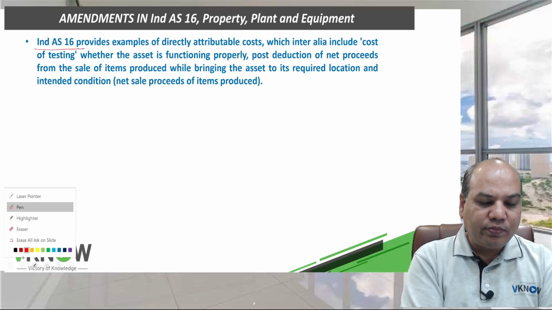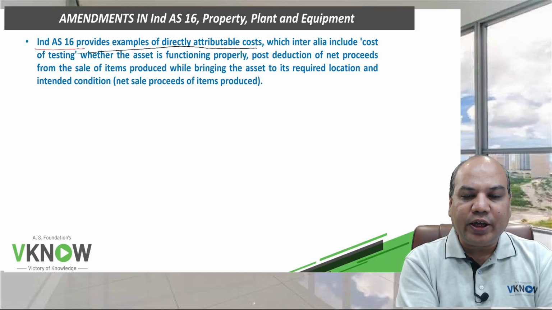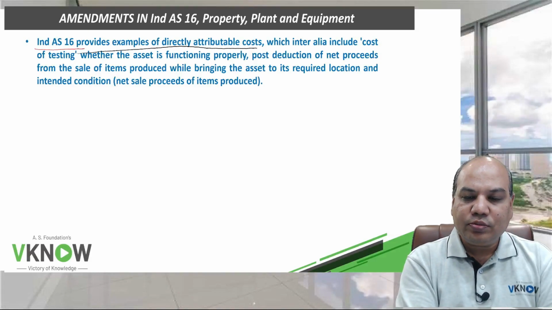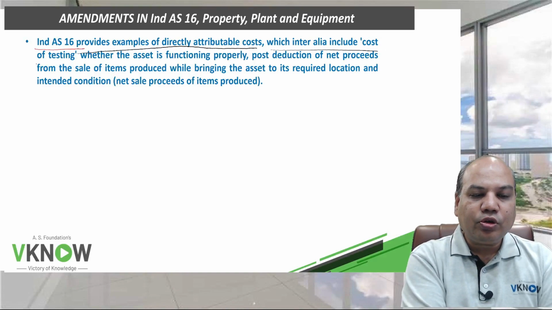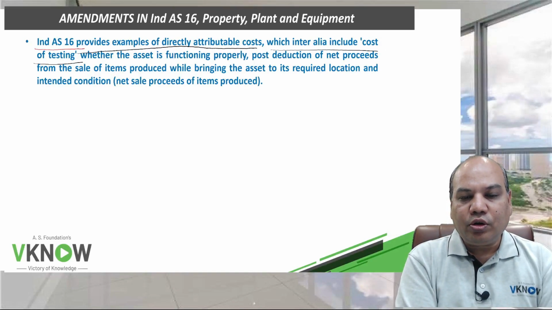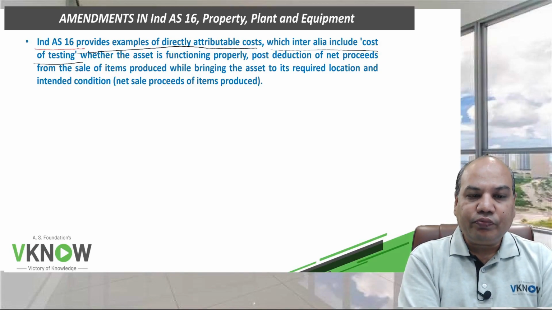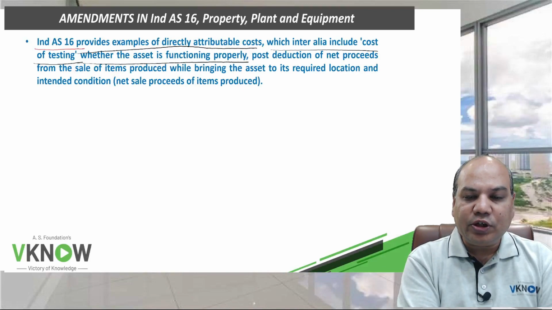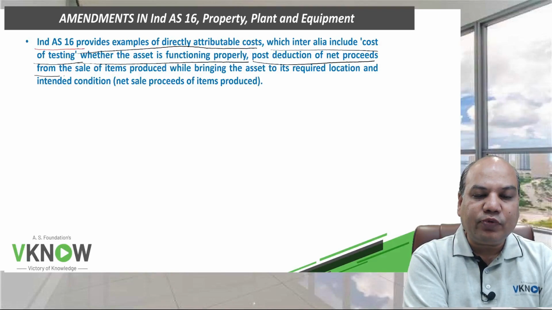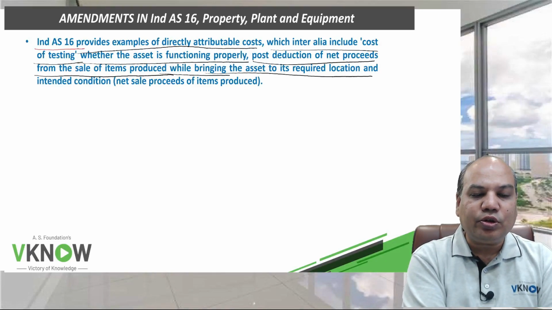Property, plant and equipment. Ind AS 16 provides examples of directly attributable cost, which includes cost of testing also. So I hope you remember, cost of PPE will include any cost of testing whether the asset is functioning properly or not, post deduction of net proceeds from the sale of items produced while bringing the asset to the required location and condition.